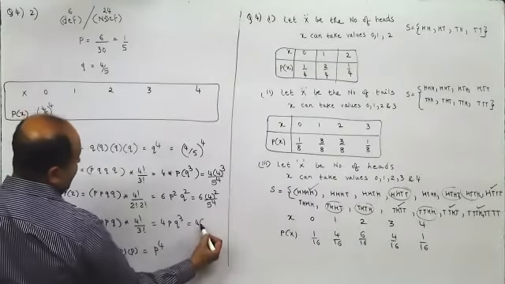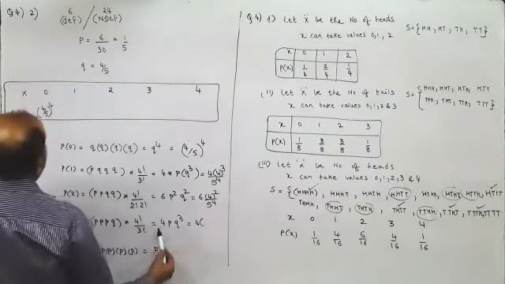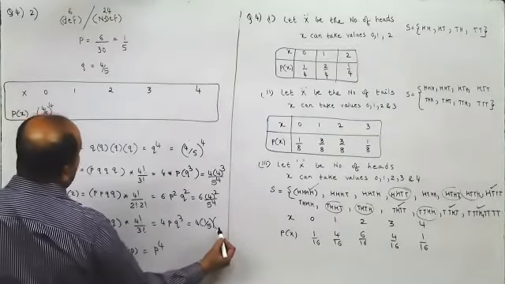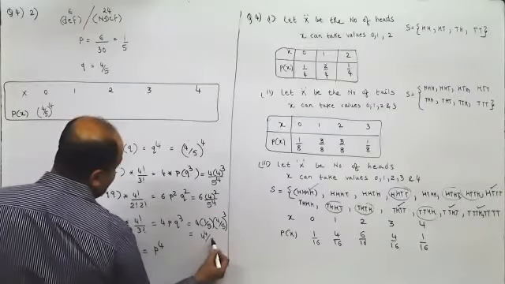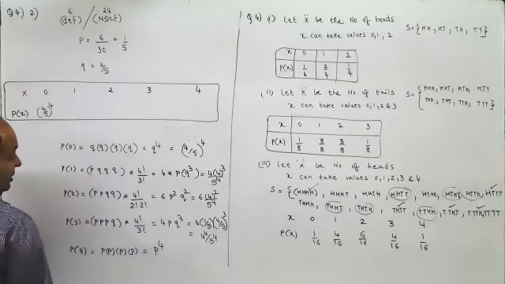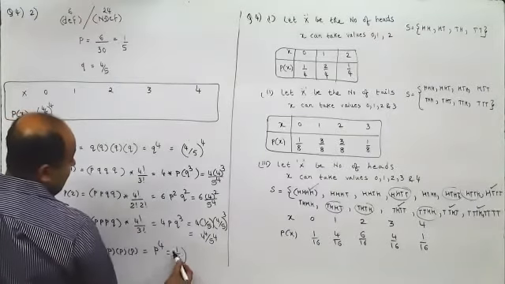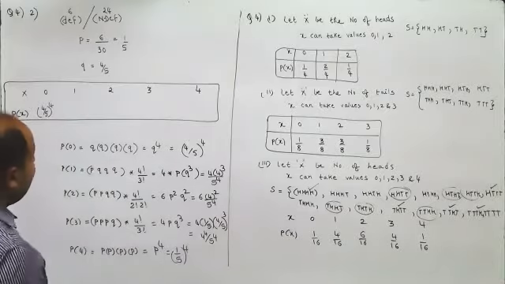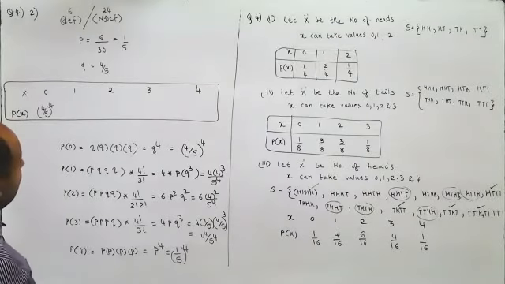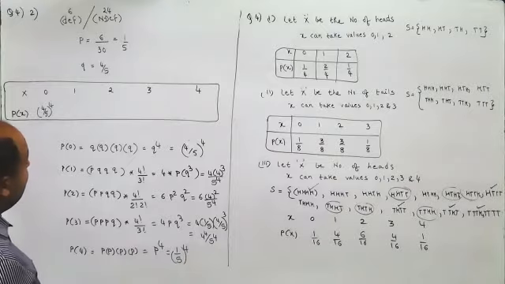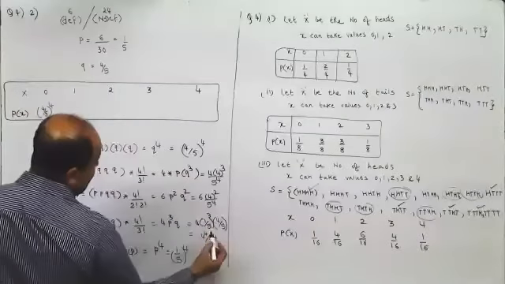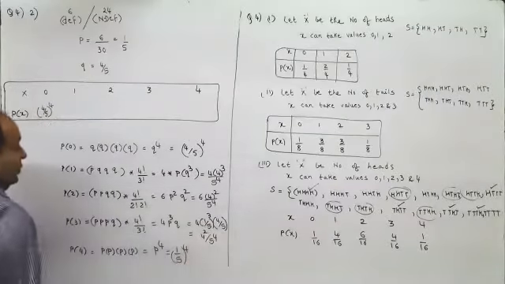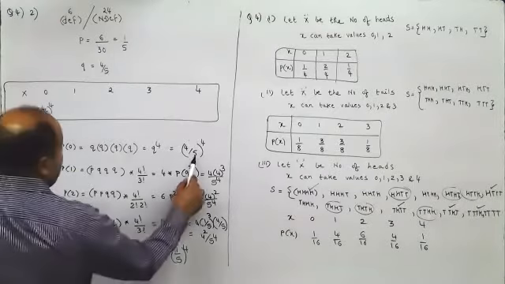And for 3, it should have been 4 P cube into Q, so this should have been 1 by 5 cube into 4 by 5, so this would be 4 upon 5 raised to 4.